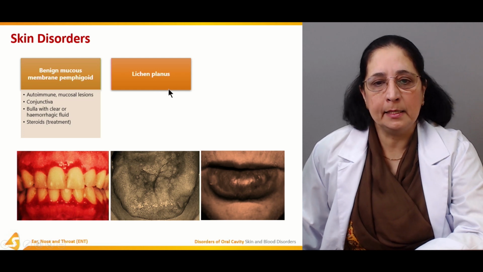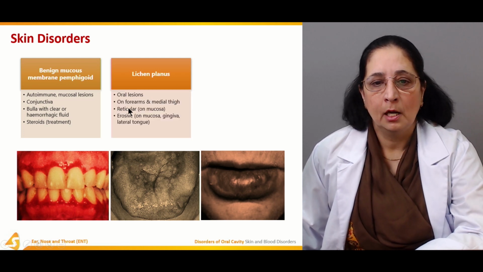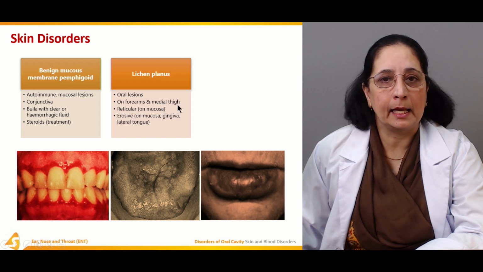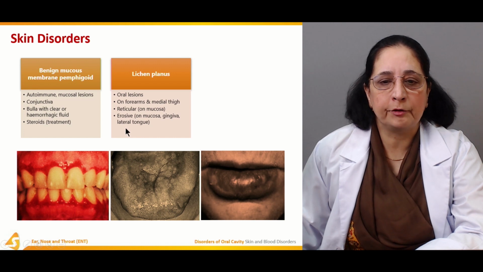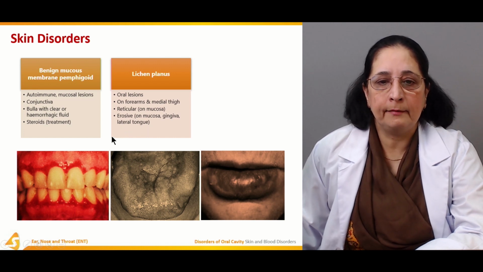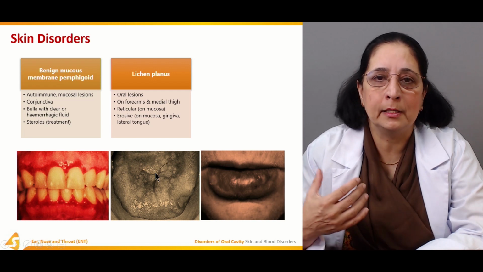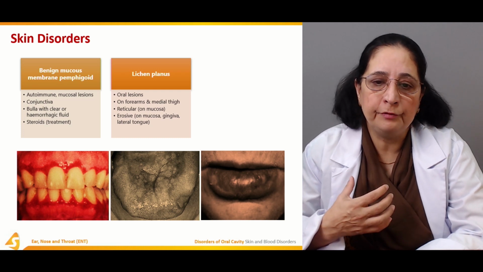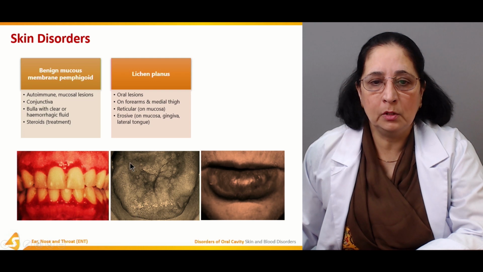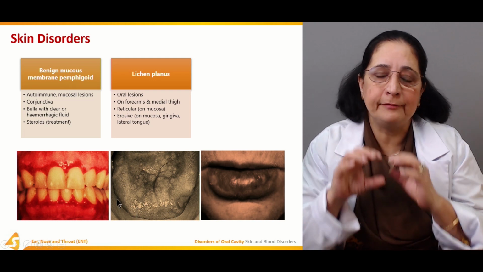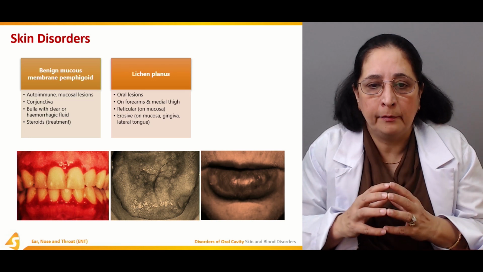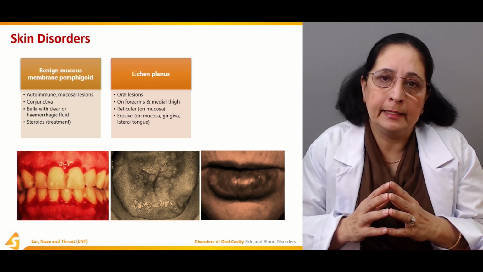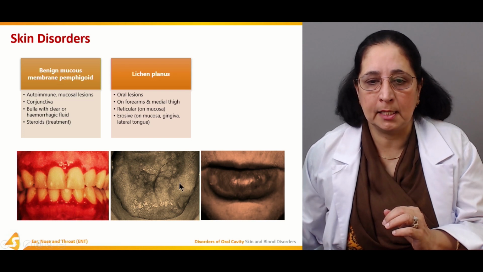Lichen planus. Lichen planus has oral lesions, and lesions on the forearm and medial thigh, reticular on mucosa, erosive on mucosa, gingiva, and lateral tongue. Again, here we have oral lesions, and it's also present on the skin of the forearm and medial thigh. The type of lesion which is present is reticular on mucosa, and the erosive type, which invades and erodes the mucosa, gingiva, and the lateral surface of the tongue.